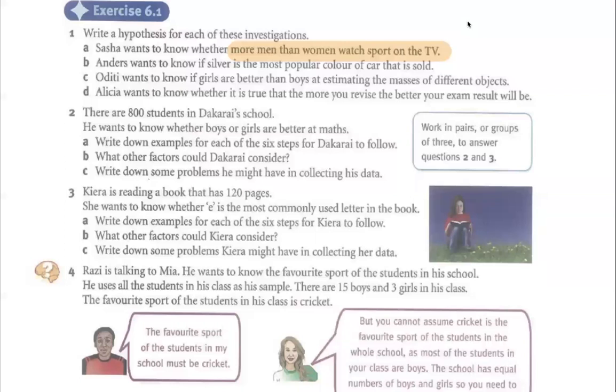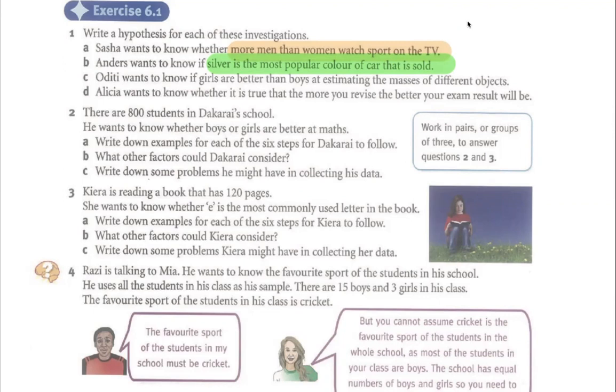Next one is also the same. Anders wants to know if silver is the most popular color of car that is sold. Then you can just write, silver is the most popular color of car that is sold. That's it. If you want to say no, you don't think so, then you can write the opposite, which is not. You can just say silver is not. It depends on whether you agree or not with the statement. If you agree with it, then fine, just do it as it is.